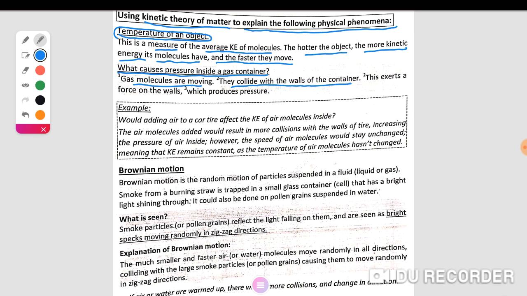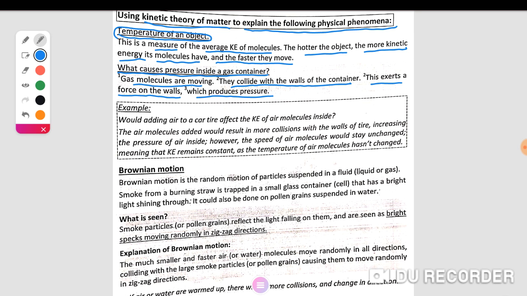The collision between molecules together does not produce pressure. The collision between the molecules and the wall of the container produces pressure. This exerts force on the wall, which produces pressure.